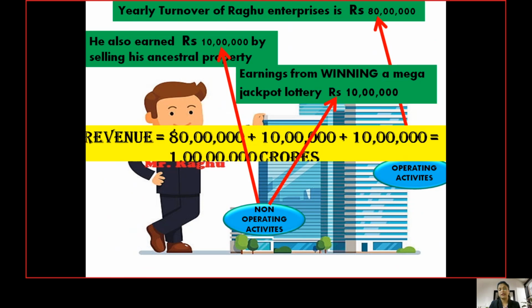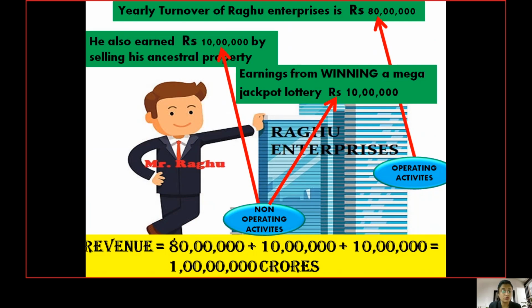Hence, we will calculate the revenue for Raghu's enterprise like this. Revenue is equal to the earnings from the operating activities of the business, 80 lakhs, plus 10 lakhs by selling his ancestral property, plus 10 lakhs by winning a jackpot lottery. The total revenue for Raghu's business is now 1 crore.